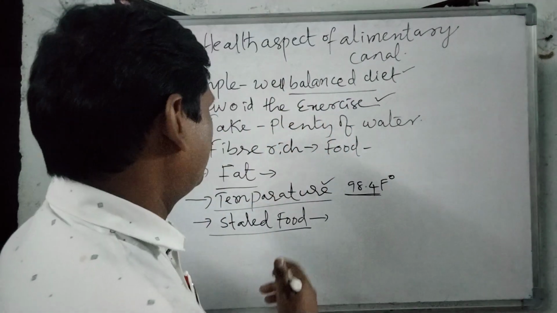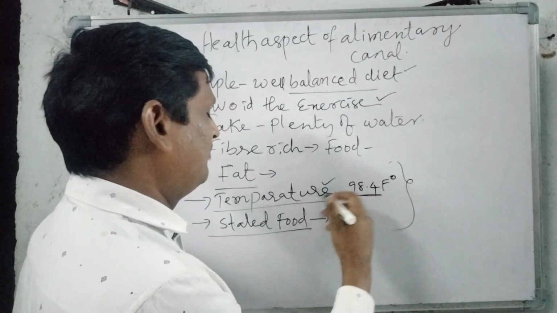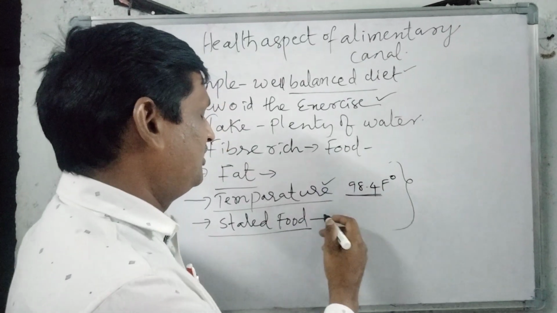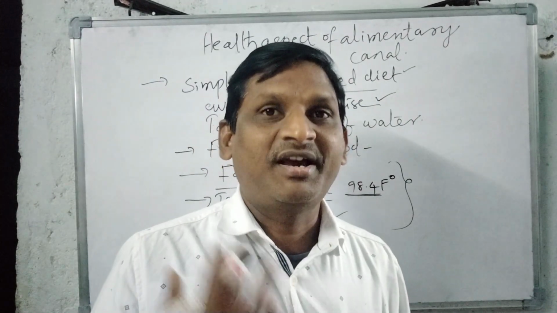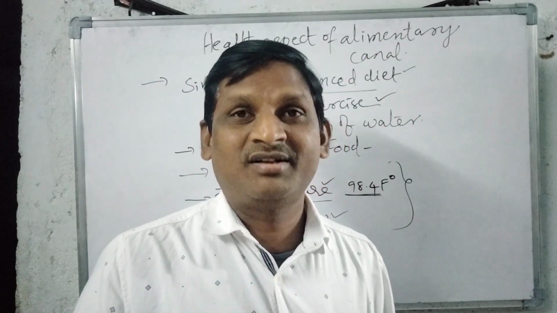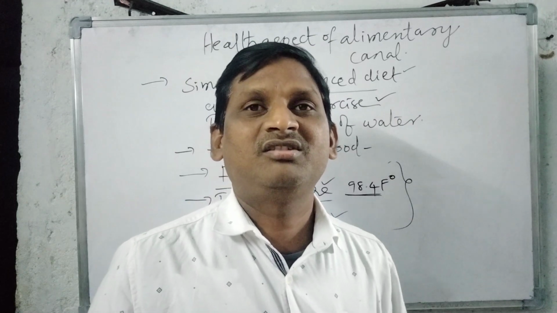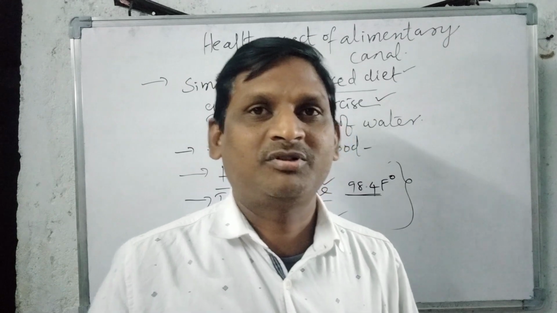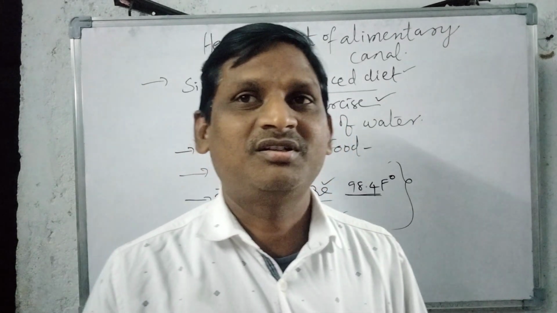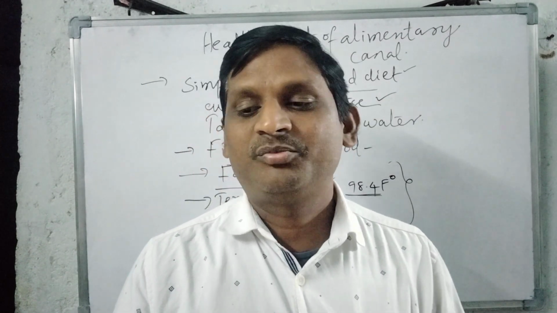In all these conditions, when the fat is more, when the temperature increases, when there is stale food, when the food is not completely digested, reverse peristaltic movement is created and food comes out in the process of vomiting. Such a condition is called reverse peristaltic movements.